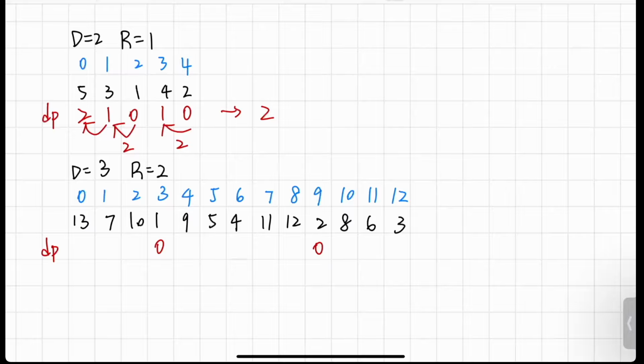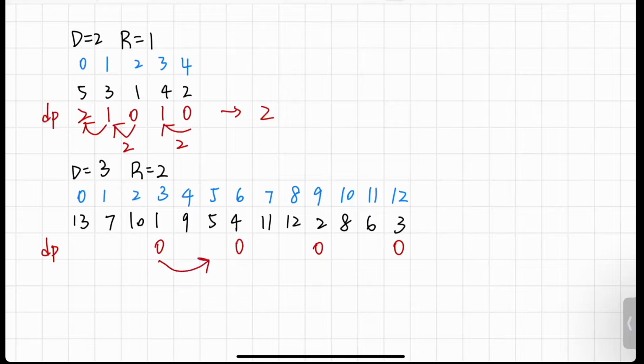Next we move on to 3, and this also gives 0 because in the range of a distance of 2, there are no steps. Then we move on to 4, and this also gives 0 because in this distance, there is nothing that can be updated. Next, for 5, we can update this because it can be updated from here.